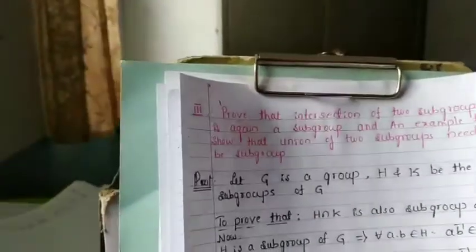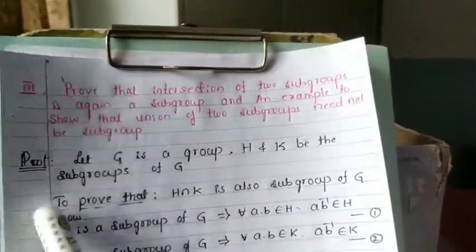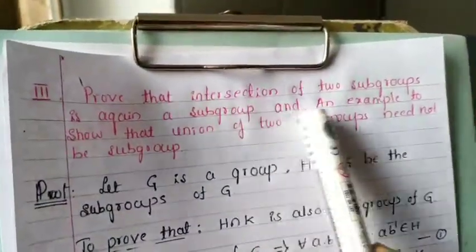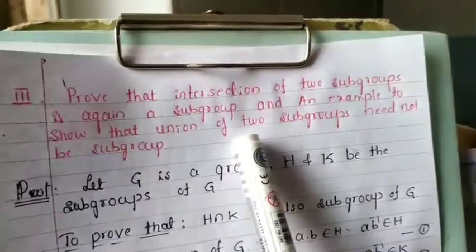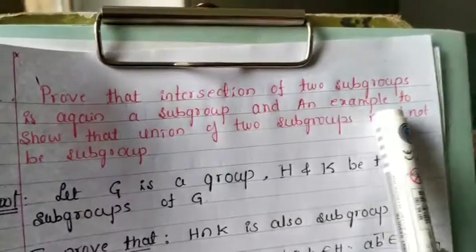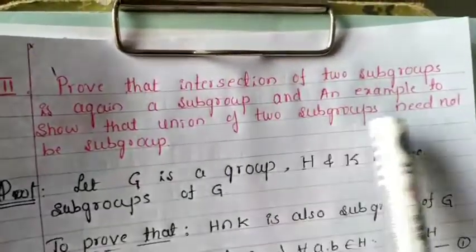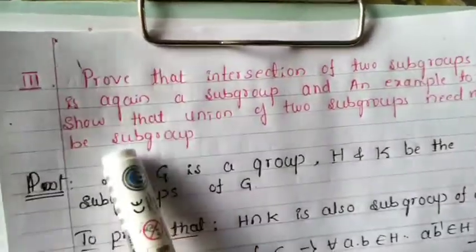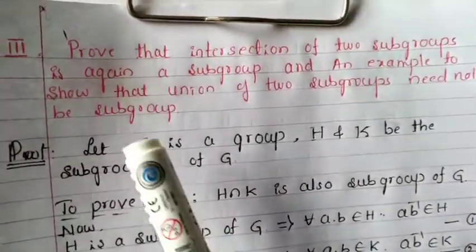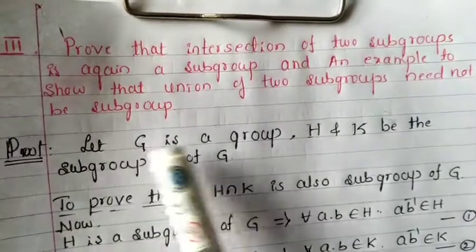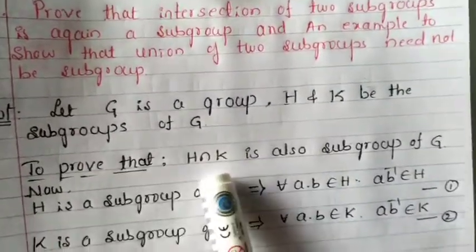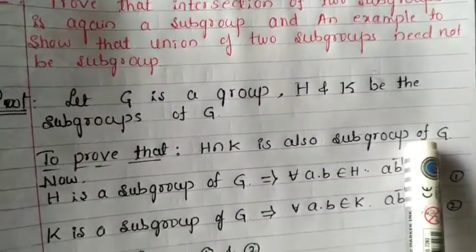Next, another theorem on subgroups: prove that the intersection of two subgroups is again a subgroup, and give an example to show that the union of two subgroups need not be a subgroup. First, consider the proof. Let G be a group, and H and K be subgroups of G. To prove that H intersection K is also a subgroup of G.